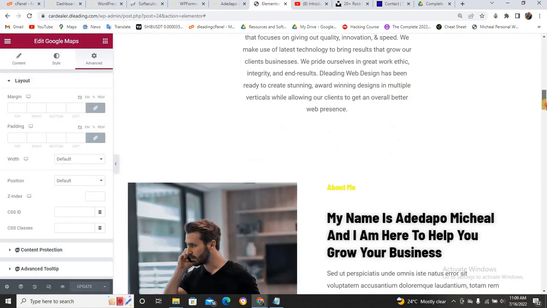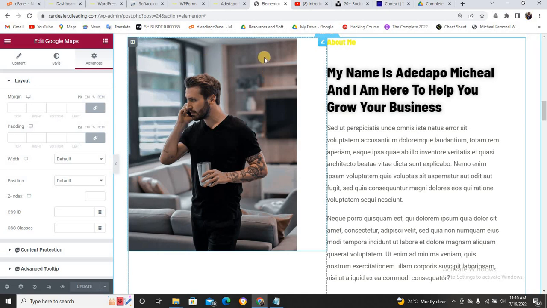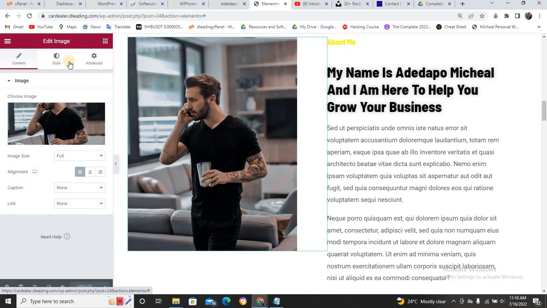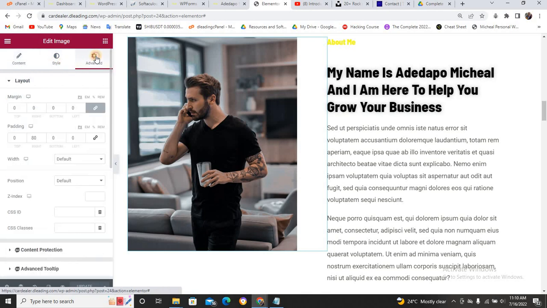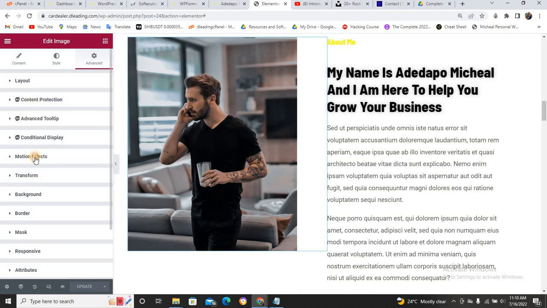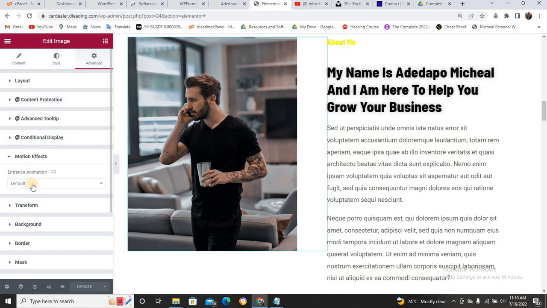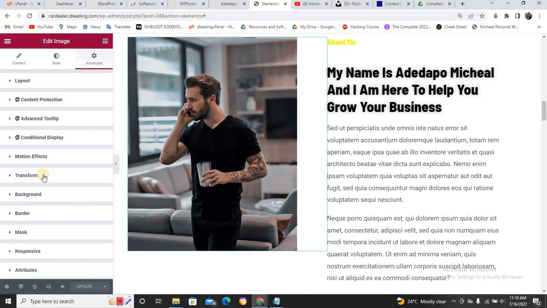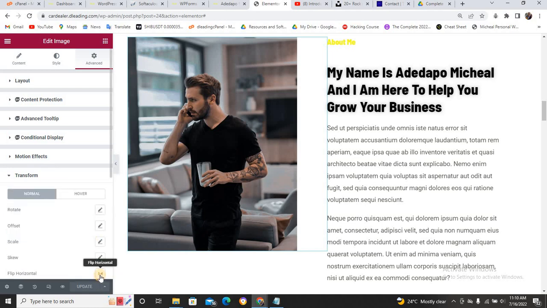Let me come down here. Once you click on this image, click on this pencil and come to this particular motion effect. Go to advanced, and click on motion effect. Let me close this one. Come to motion effect. Can you see? Let me check this transition. Okay, I think it's here. Transition, flip horizontally. Okay, no. Let me leave it.